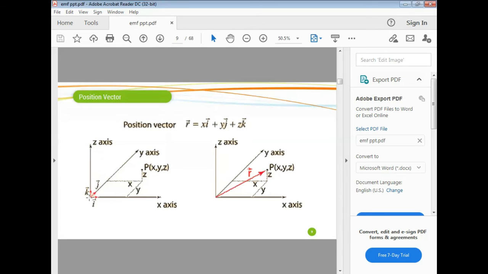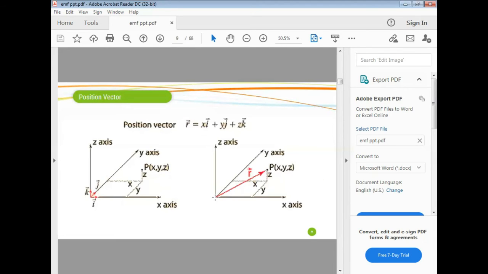That means the X-axis has a length of X, and the Y-axis has a length of Y. So this point is X, Y. Then the Z-axis has a length of Z. When you project this point by the distance Z, we get a point here. So this point is called P of X, Y, Z.